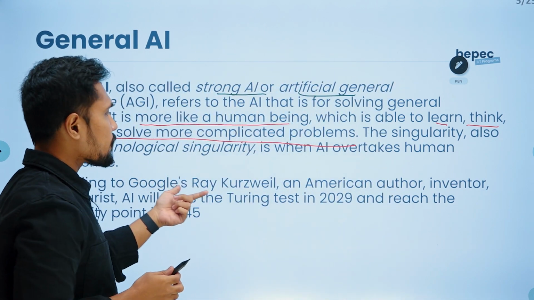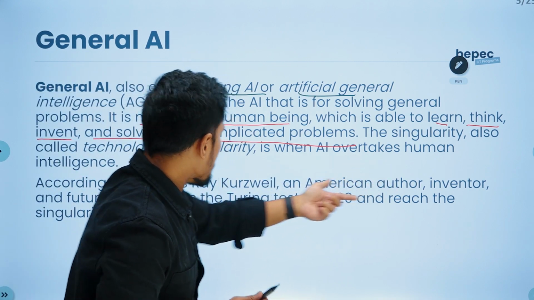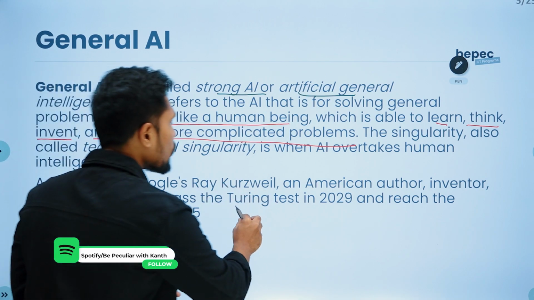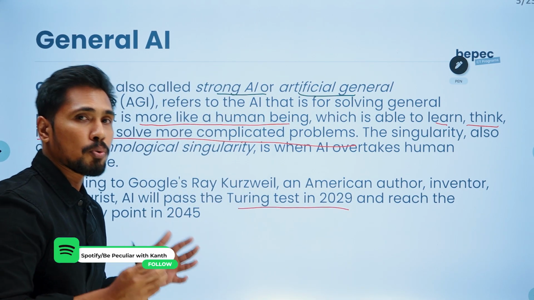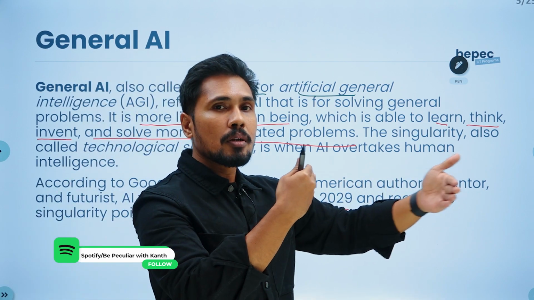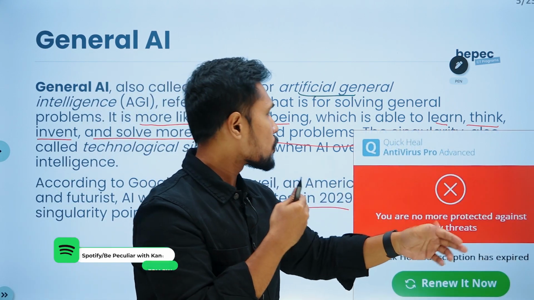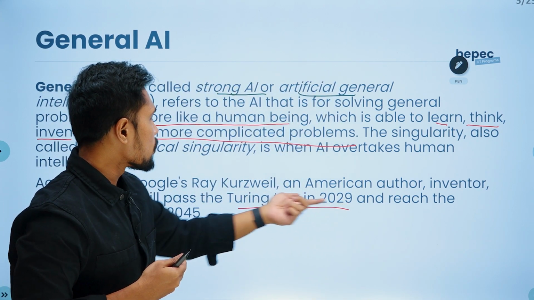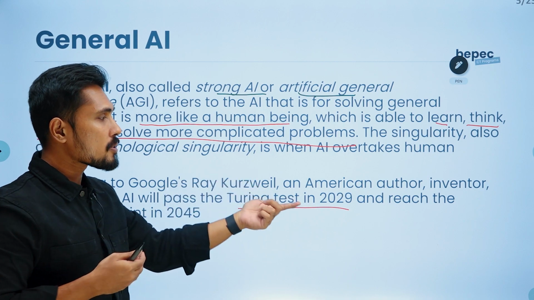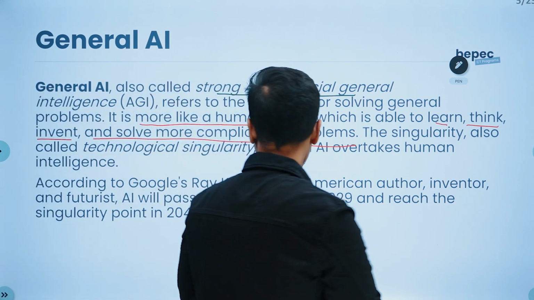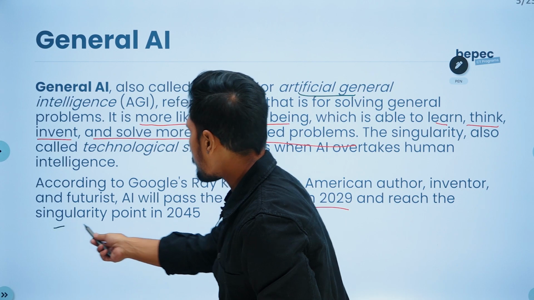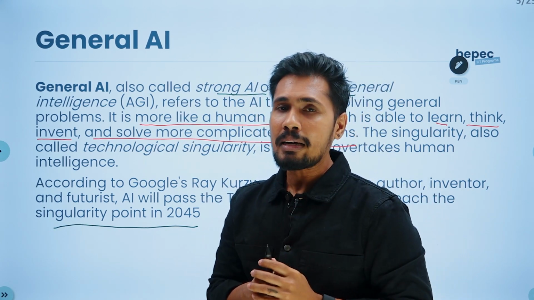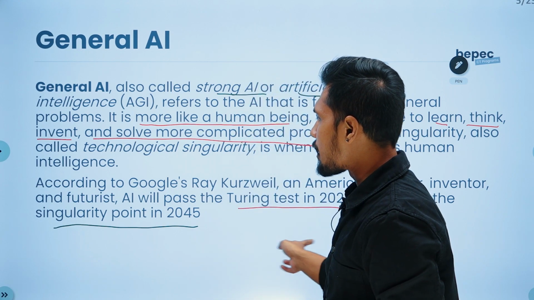According to Ray Kurzweil, an American author, inventor, and futurist, AI will pass the Turing test in 2029. We learned about the Turing test. What is the Turing test? If the machine and humans are doing things in a similar way, we are able to call it passing the Turing test. Based on that, AI will pass the Turing test in 2029, and it can reach the singularity point in 2045. What is meant by this singularity point? I'll be getting into that in a minute.